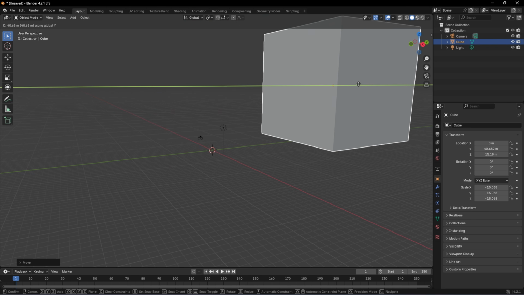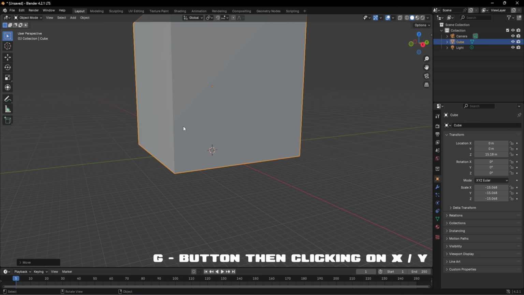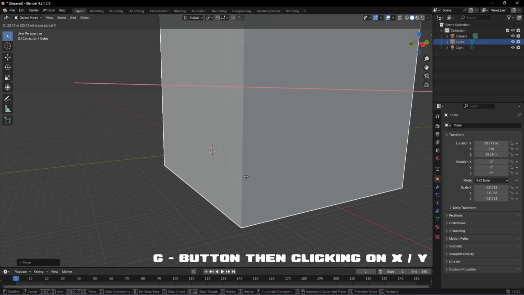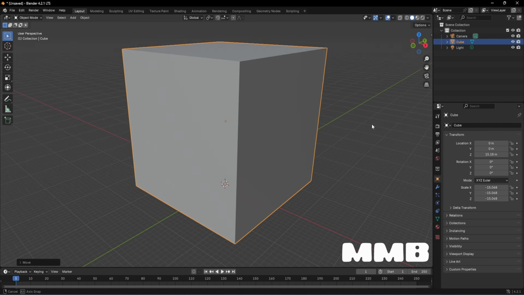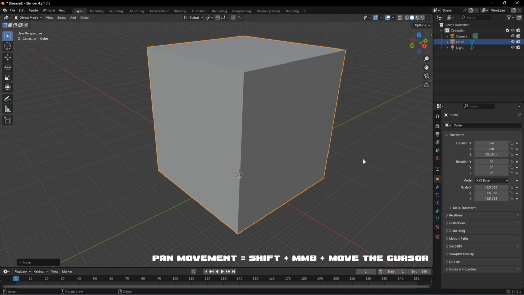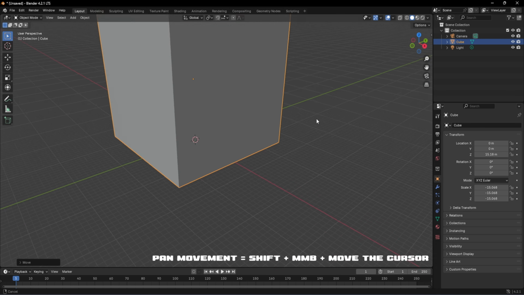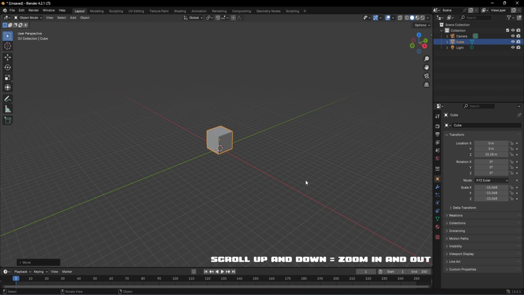Also, we can move it on the X axis by clicking on G and then clicking on X to limit the movement to the X axis, and the same goes for the Y axis as well. Now, if you want to navigate, the middle mouse button is going to help you rotate the view according to the cursor movement like this. But if you want to pan this preview, you can click on Shift and then click on the middle mouse button. Scroll up is zoom in and scroll down is zoom out.